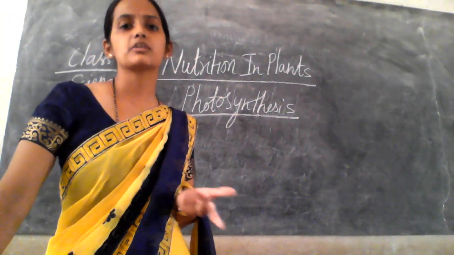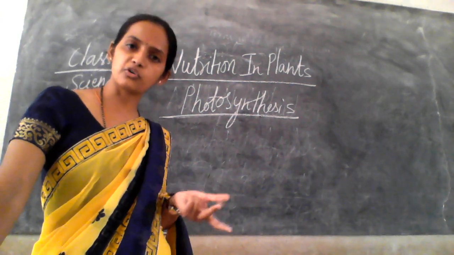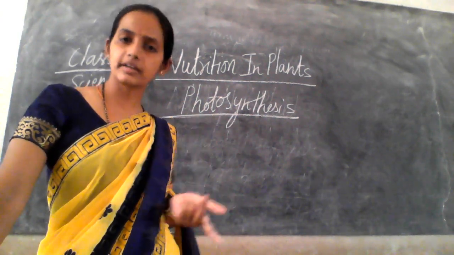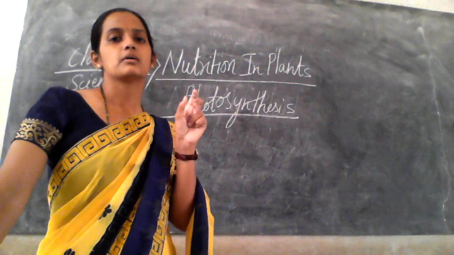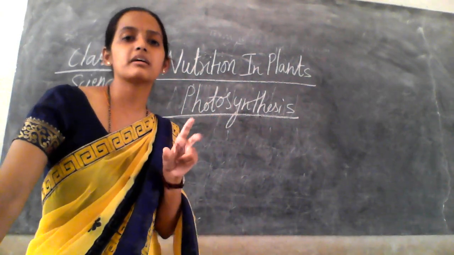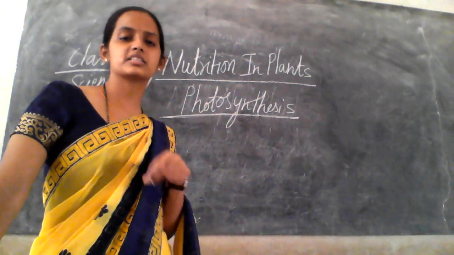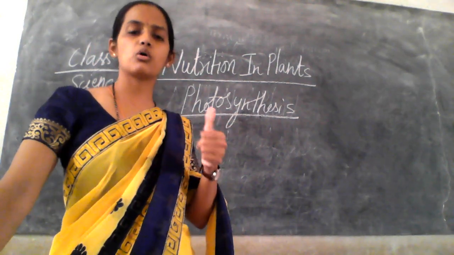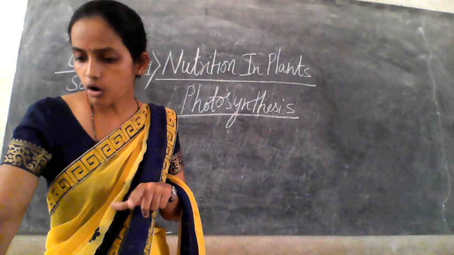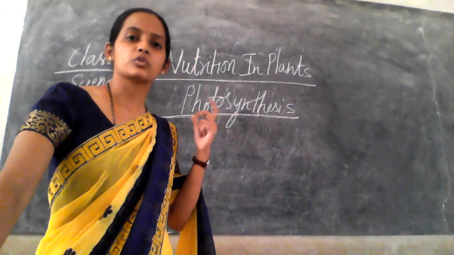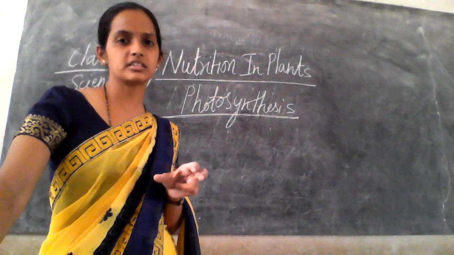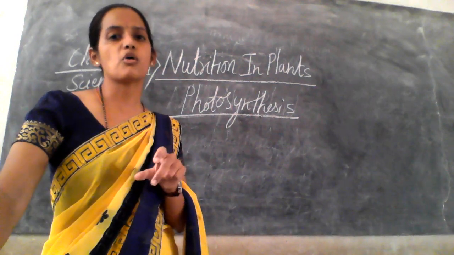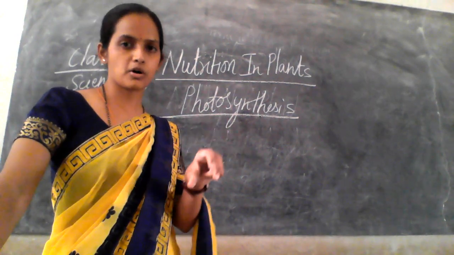Then sunlight, which is collected by chlorophyll, a green pigment. A chemical reaction takes place among these elements and it is converted into carbohydrate and oxygen. This carbohydrate is further stored in the form of starch in the plant body.